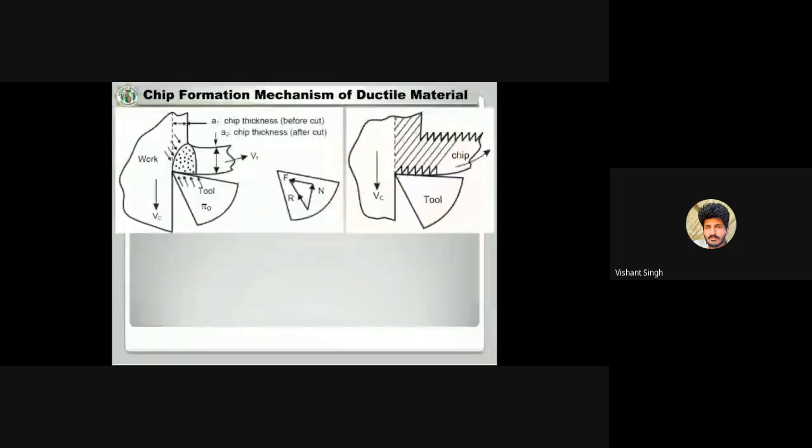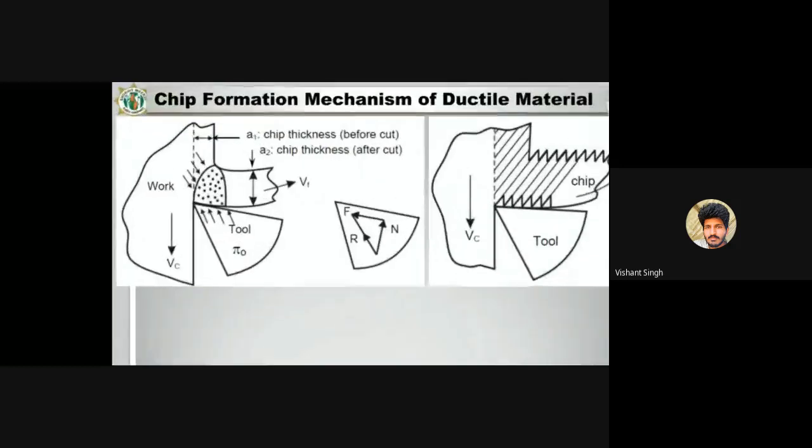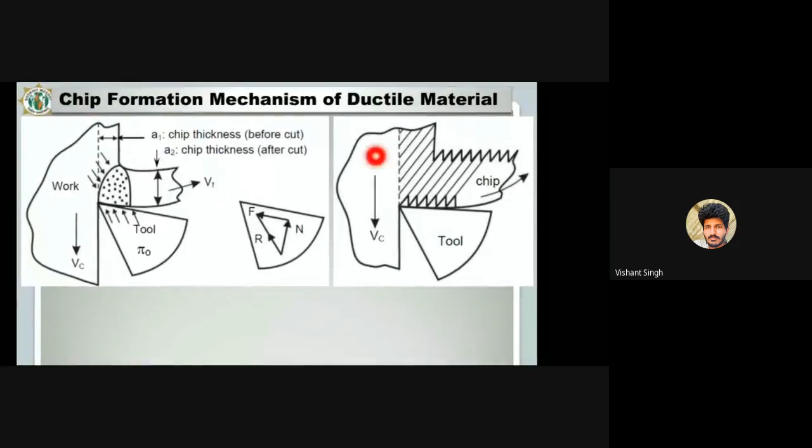Now, the chip formation mechanism of ductile material. So, in the case of ductile material, how will this chip be formed? Just this figure indicates the mechanism of chip formation.